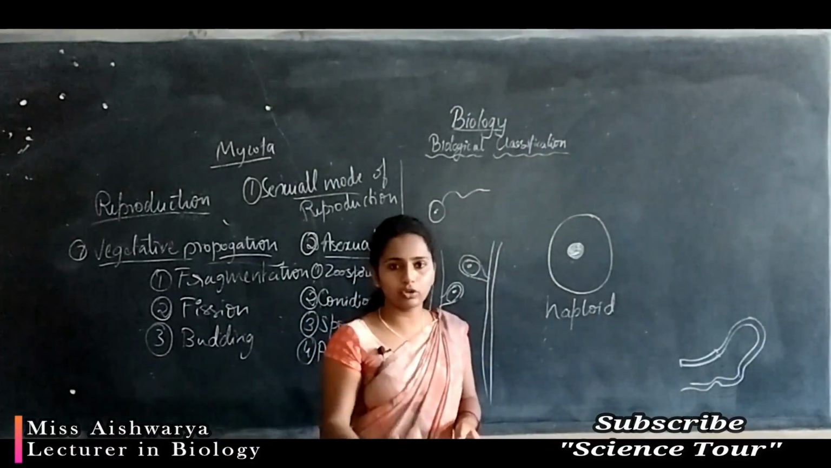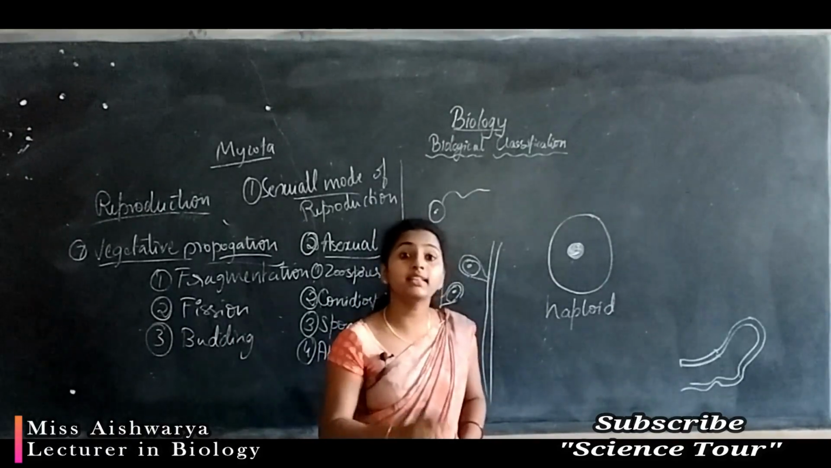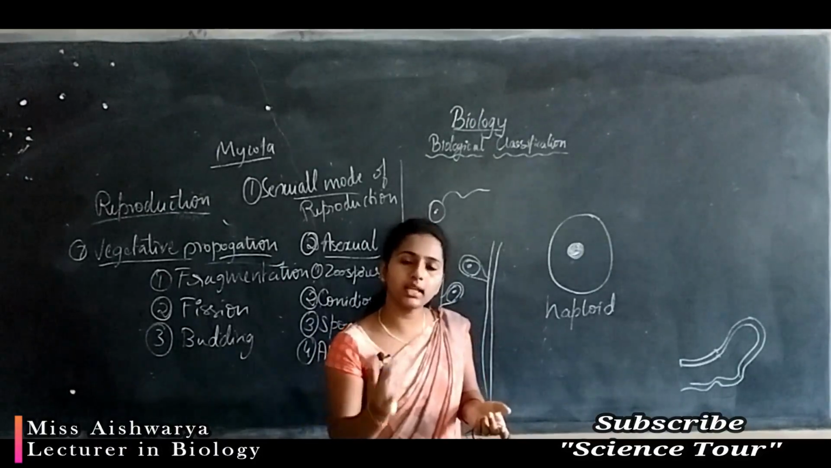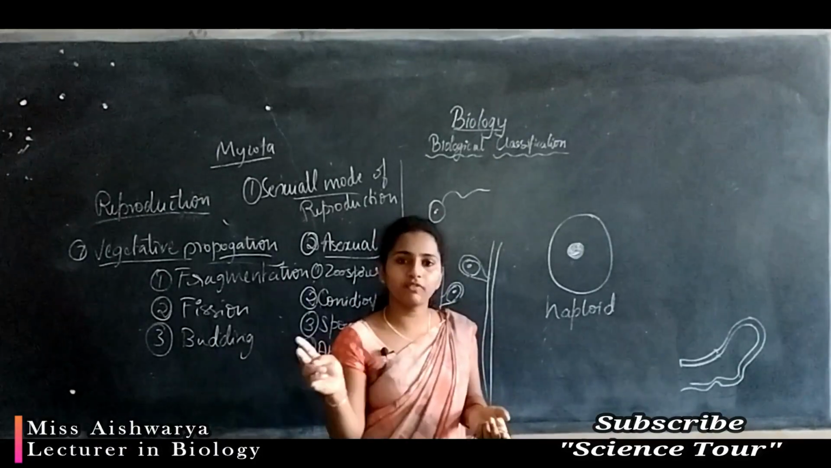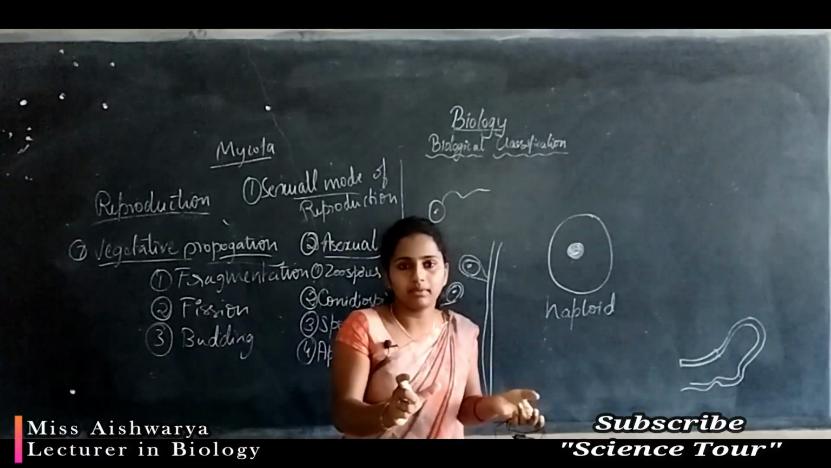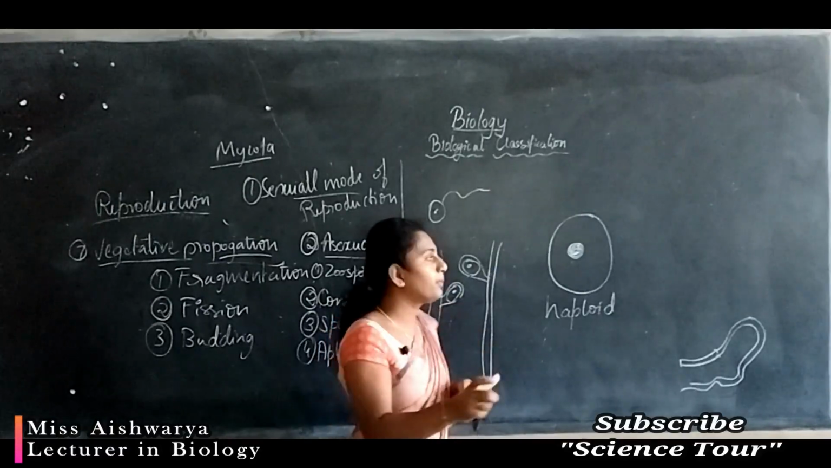You have studied about the chromosome. In human beings, how many chromosomes are there? 23 pairs of chromosomes, total 46. So each 23 is a pair. 23 is a set of chromosomes. Here haploid condition means only 23